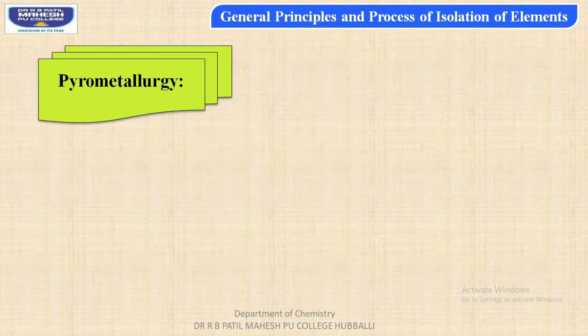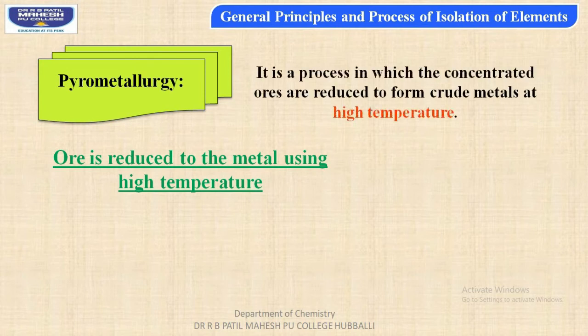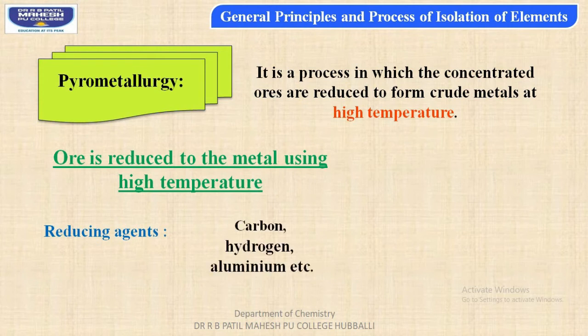In pyrometallurgy, ore is reduced to the metal by using a very high temperature, and pyrometallurgy can be defined as a process in which the concentrated ore is reduced to form crude metals at a very high temperature. Reducing agents which we are using in this process are carbon, hydrogen and aluminium metals.